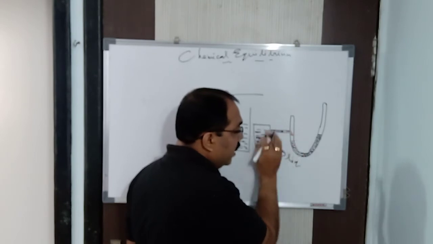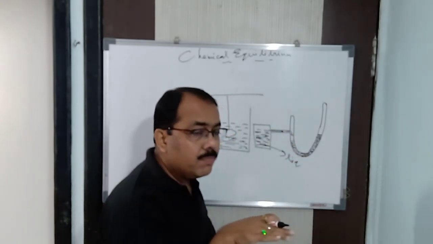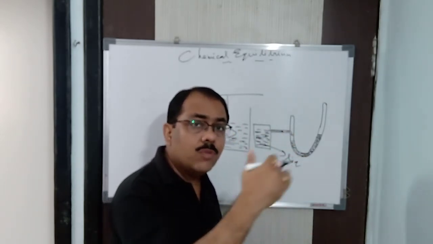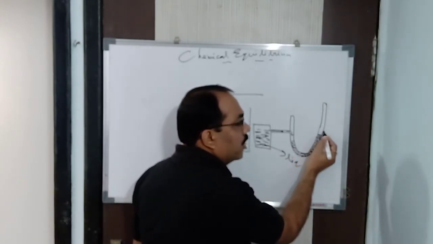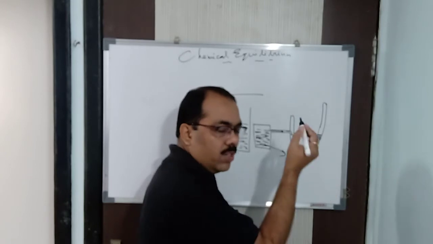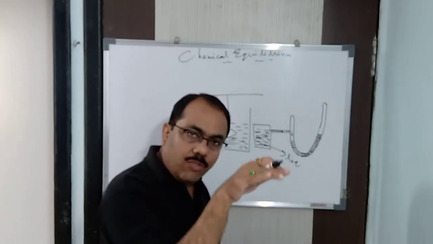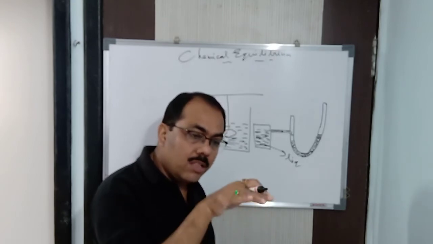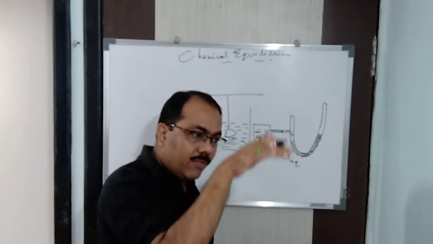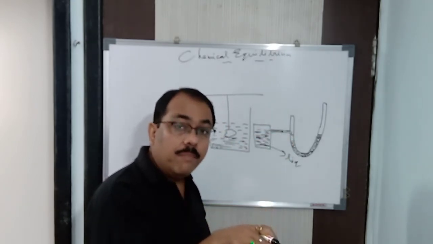Now what you will find is that an equilibrium reaction is dynamic. Maybe at a particular part of the reaction, again the reaction moves in the forward direction, meaning some water vapor is being formed. Again the level is going to rise up a little bit, not so much. Again the level is going to fall down. Why? Because again the water vapor condenses back to water. So in this way, rising and falling is going to take place for some time.